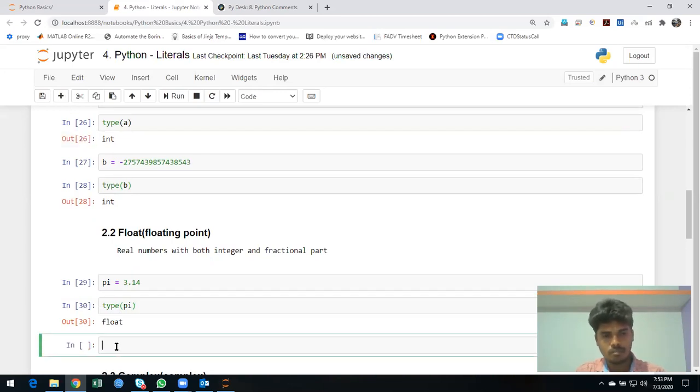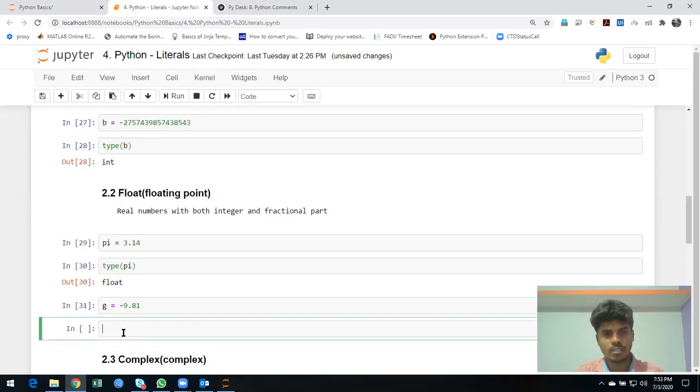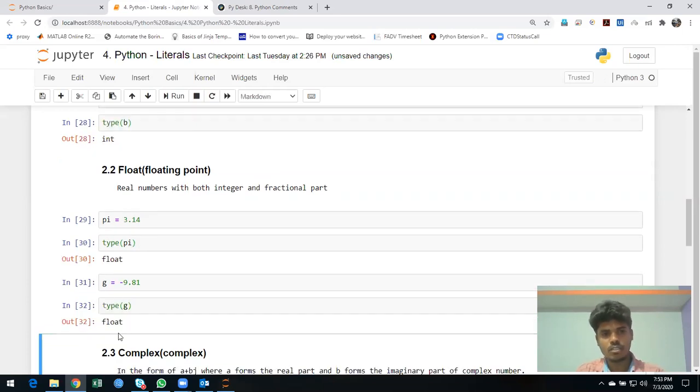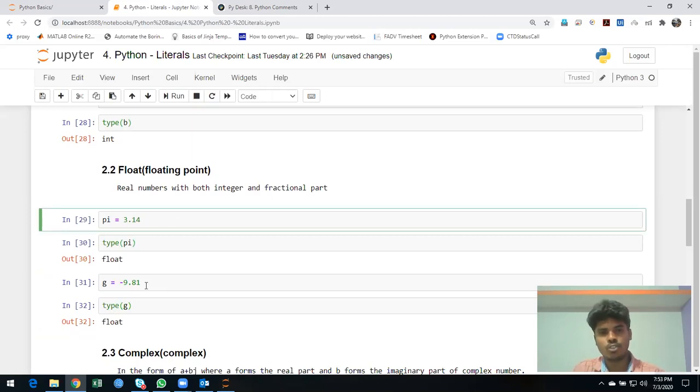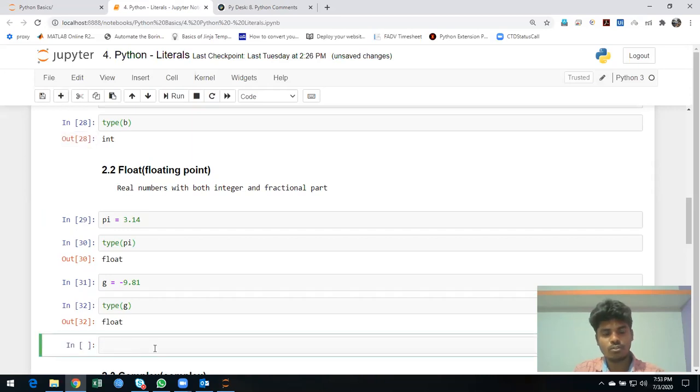Let me try with some negative number, maybe g. I'm going to give a negative number, -9.81. It doesn't need to be accurate in programming. Let's check the type. Okay, it's simply float. You can again give any number of values here, even if you give so many digits, it's okay.